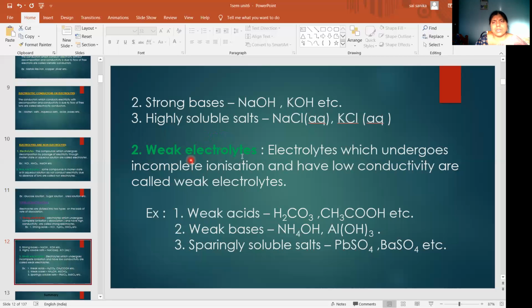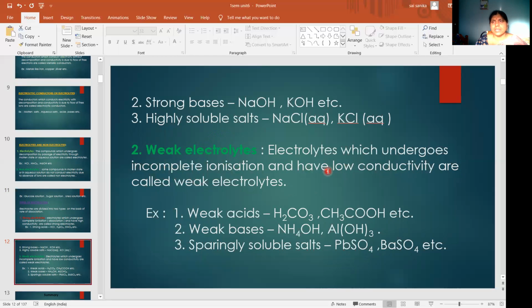Weak electrolytes undergo incomplete ionization and have low conductivity. Here they undergo partial ionization, so the number of ions will be less. When the number of ions is less, they have low conductivity, because conductivity is due to ions only.